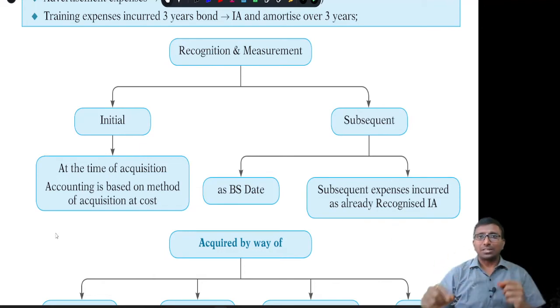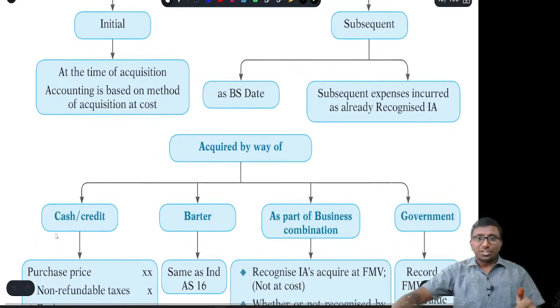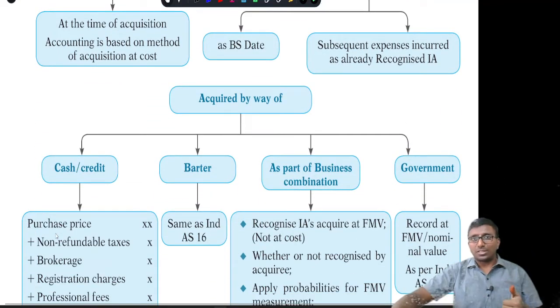Subsequent recognition has sub-parts. One is on the balance sheet date, or subsequently if you have incurred any expenditure on an already recognized intangible asset. So, for initial recognition, you can become the owner of an intangible asset in four ways. One is the cash or credit method. The next one is the barter method. The next one is acquisition as part of a business combination.